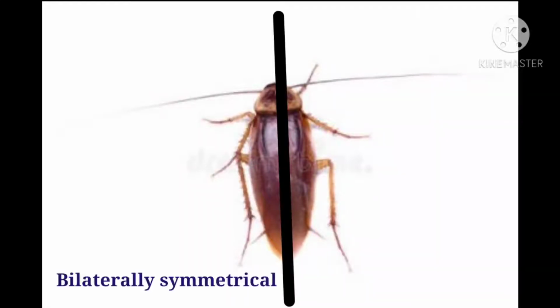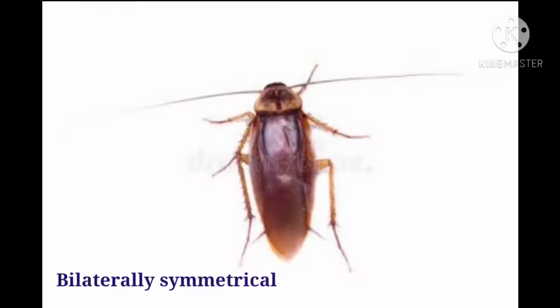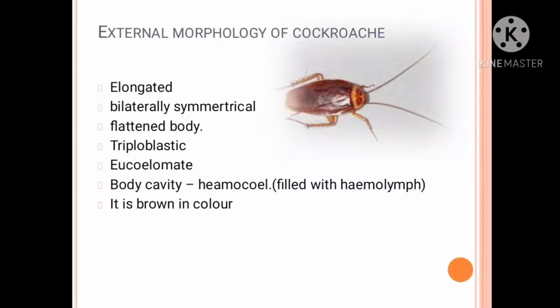If you take the median plane, the cockroach body divides into two equal parts. That's why it is known as bilaterally symmetrical. And dorso-ventrally flattened means from the upper side and lower side it is flattened. So that's why it is known as a dorso-ventrally flattened body. This is about the cockroach body.